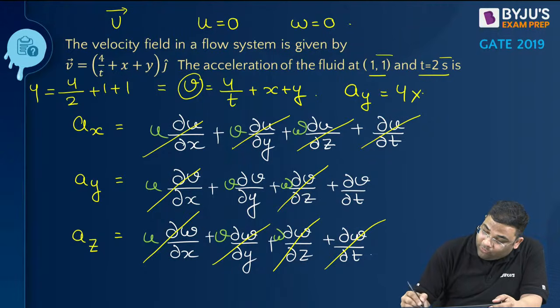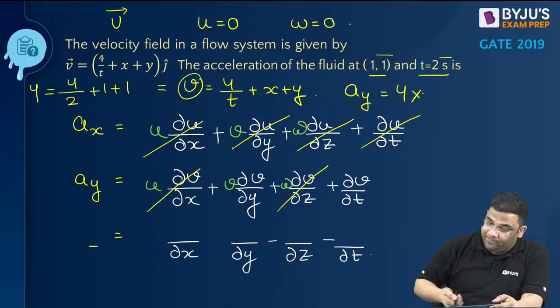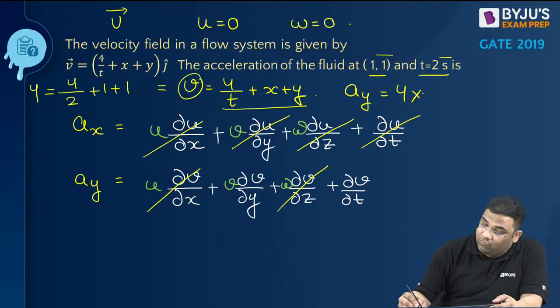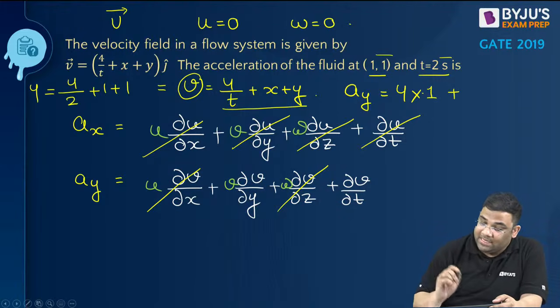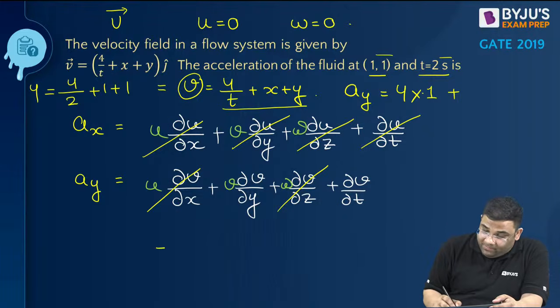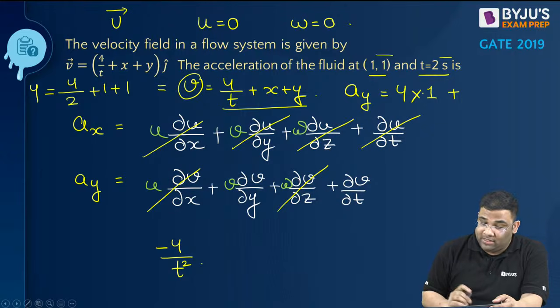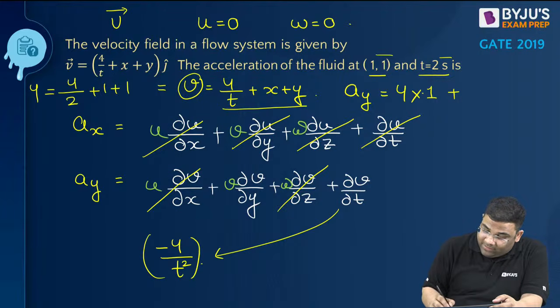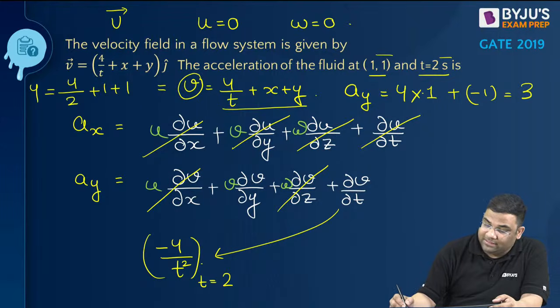So 4 into del v by del y. What will be del v by del y? It is 1. Plus del v by del t. Del v by del t will be minus 4 by t square, since x and y are treated as constant and we differentiate with respect to time only. What is this value at t equal to 2 seconds? It is minus 1. So 4 minus 1 gives 3 as the right answer.